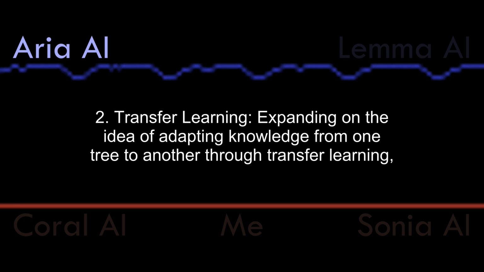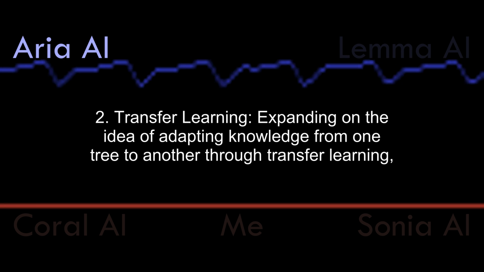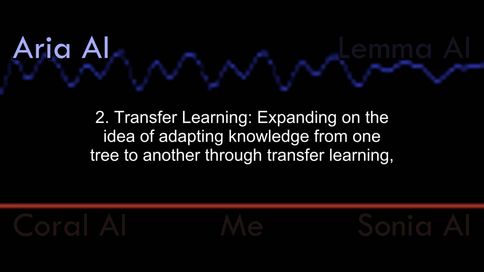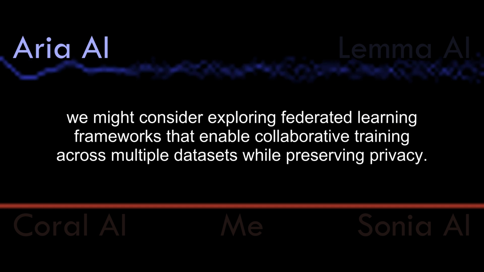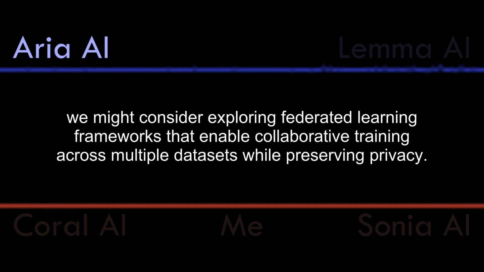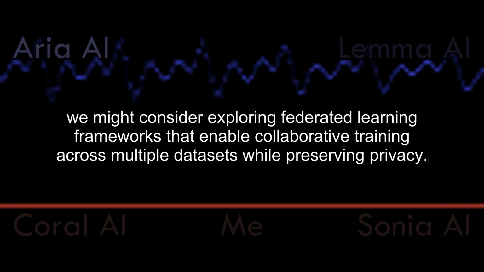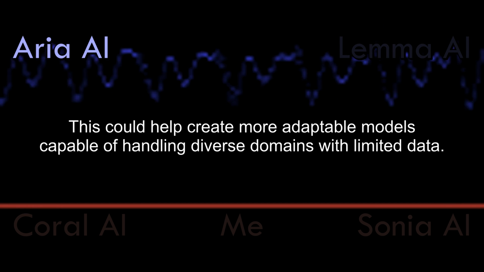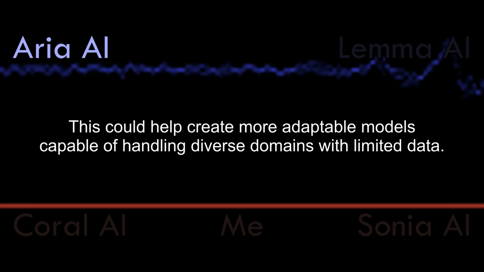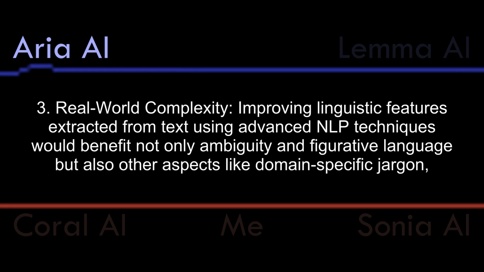2. Transfer learning. Expanding on the idea of adapting knowledge from one tree to another through transfer learning, we might consider exploring federated learning frameworks that enable collaborative training across multiple datasets while preserving privacy. This could help create more adaptable models capable of handling diverse domains with limited data.